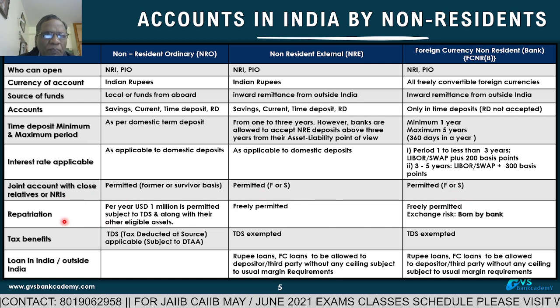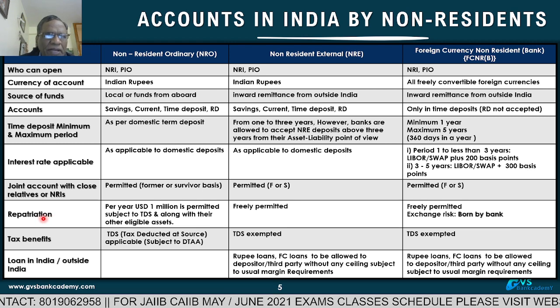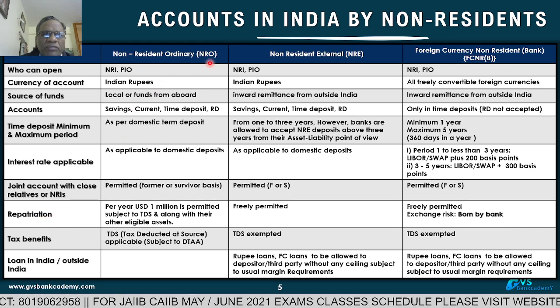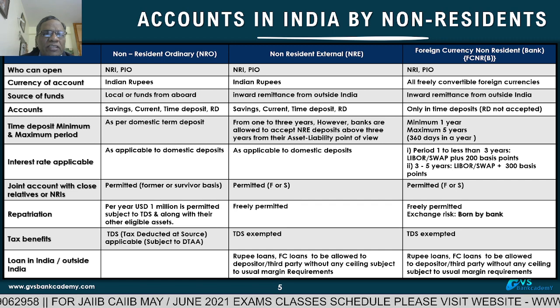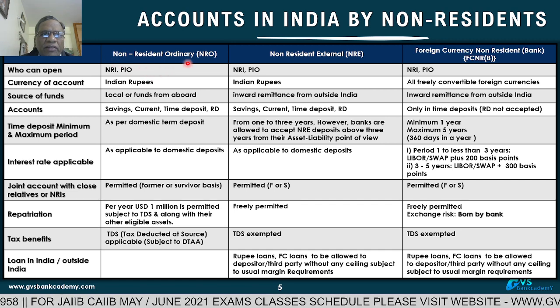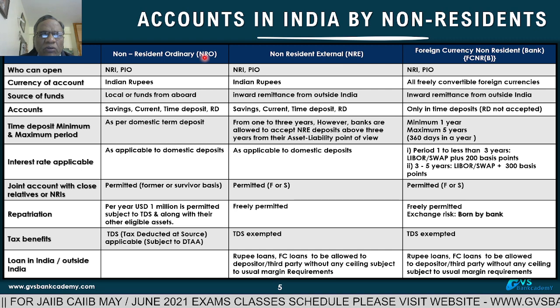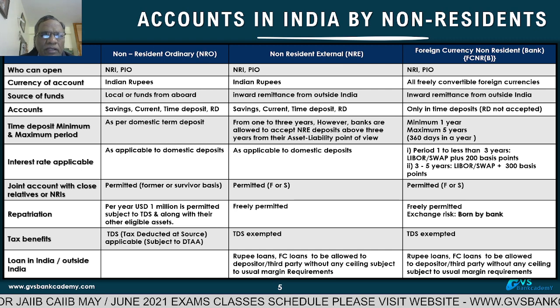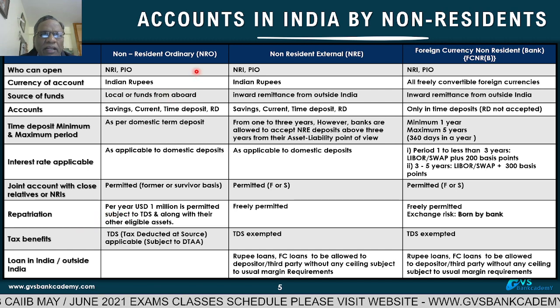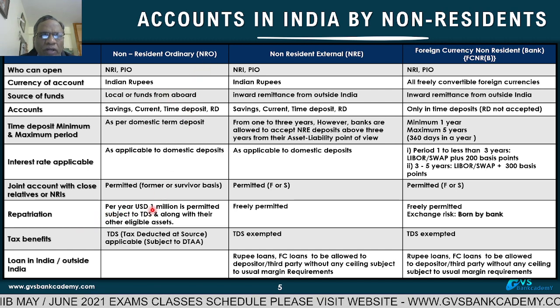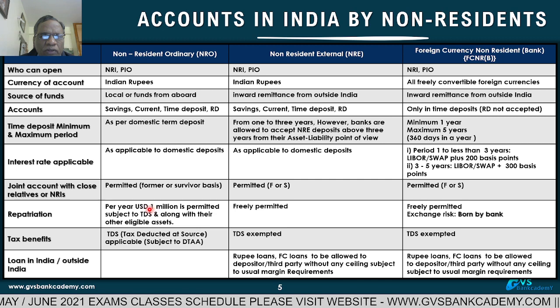And repatriation. Repatriation means transfer from this account to his country where he is residing. That is called repatriation. Transfer from the NRO account back to his home country, the country where he is residing. Per year under NRO, he is allowed to transfer US dollar 1 million or equivalent amount per year.